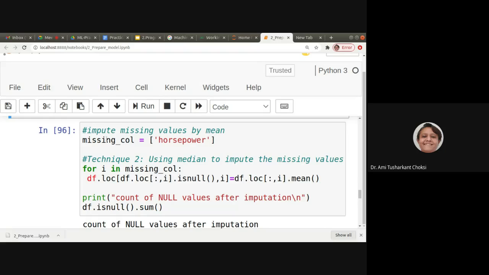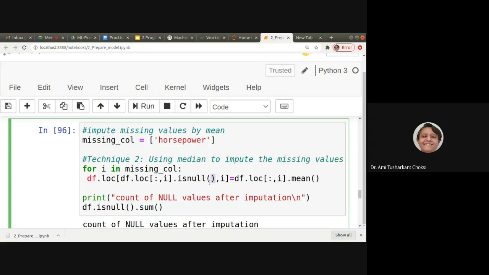Okay. Now let us impute the missing values by mean. For that, we can say missing column is equal to horsepower. Now for i in missing column, df.loc[:, i].isnull().